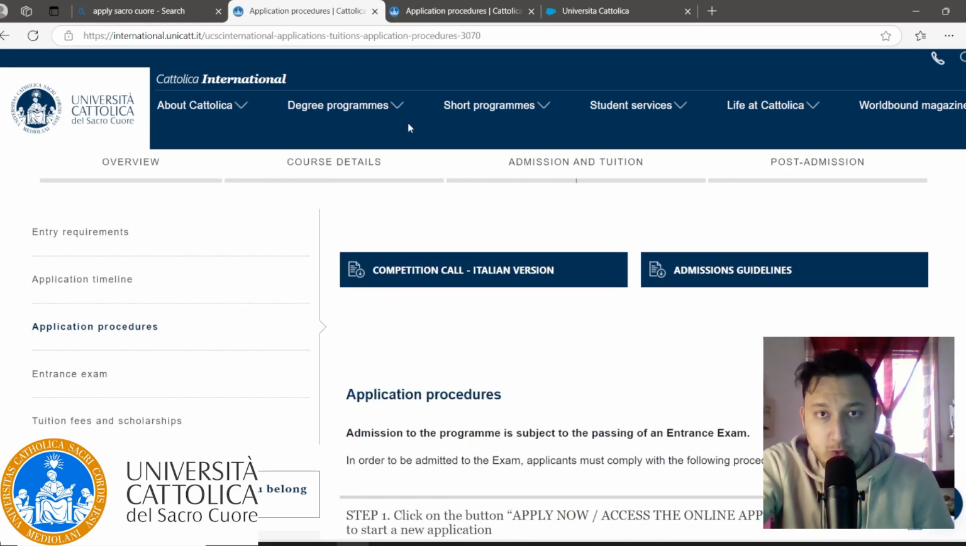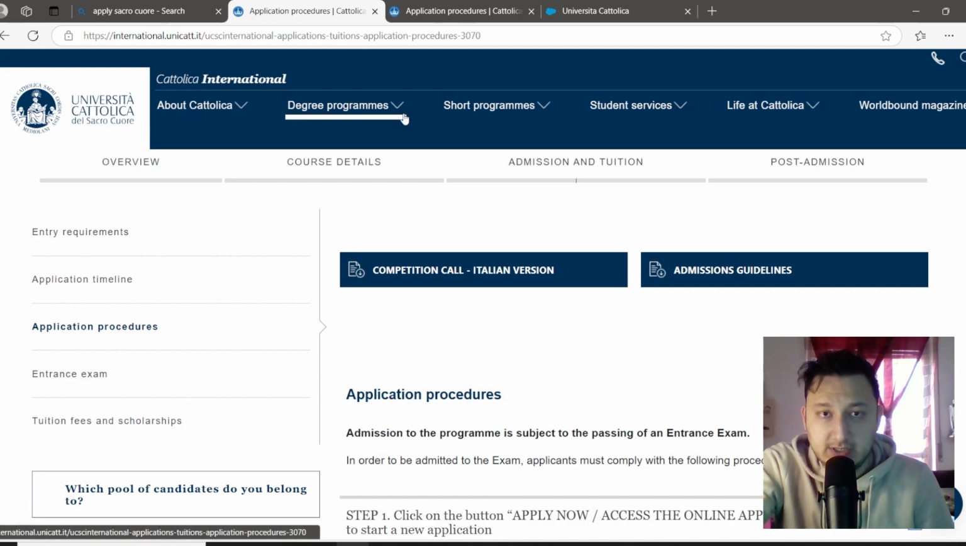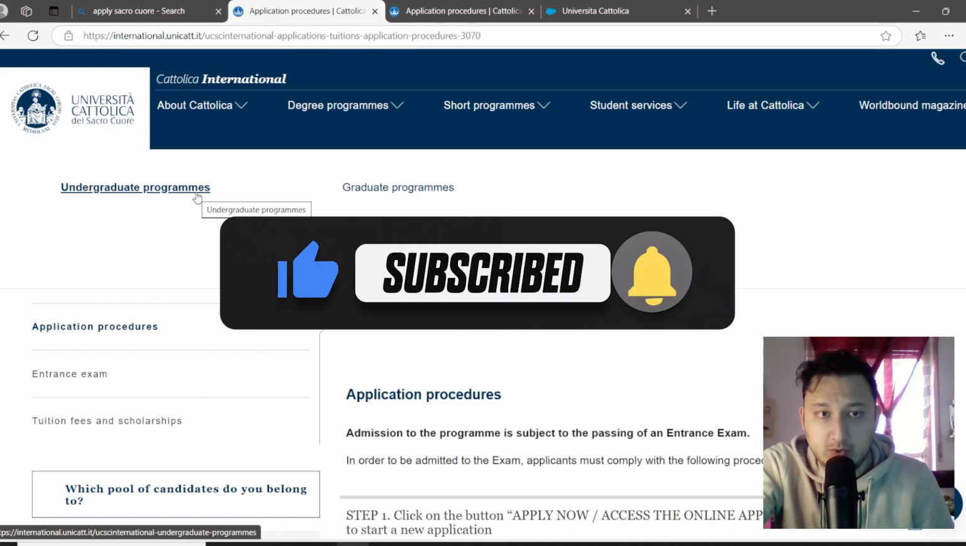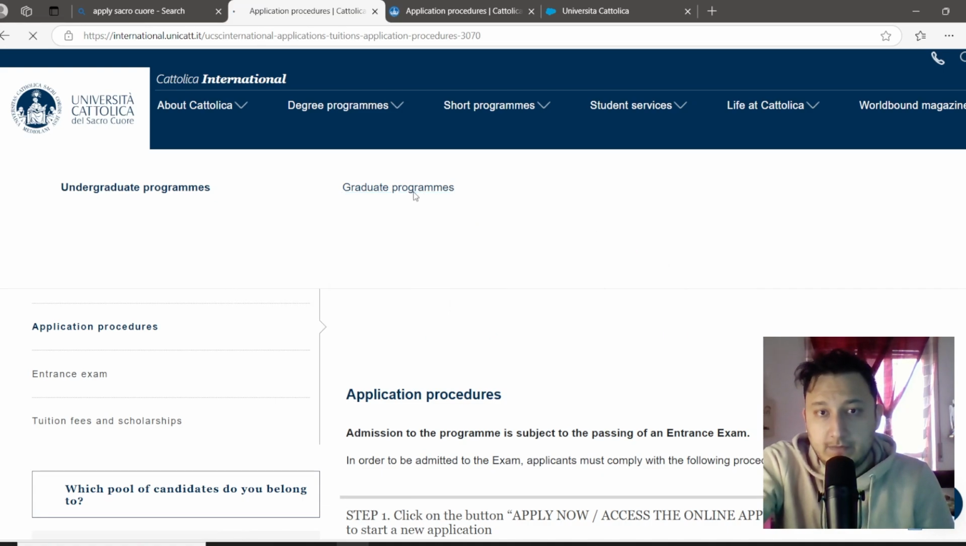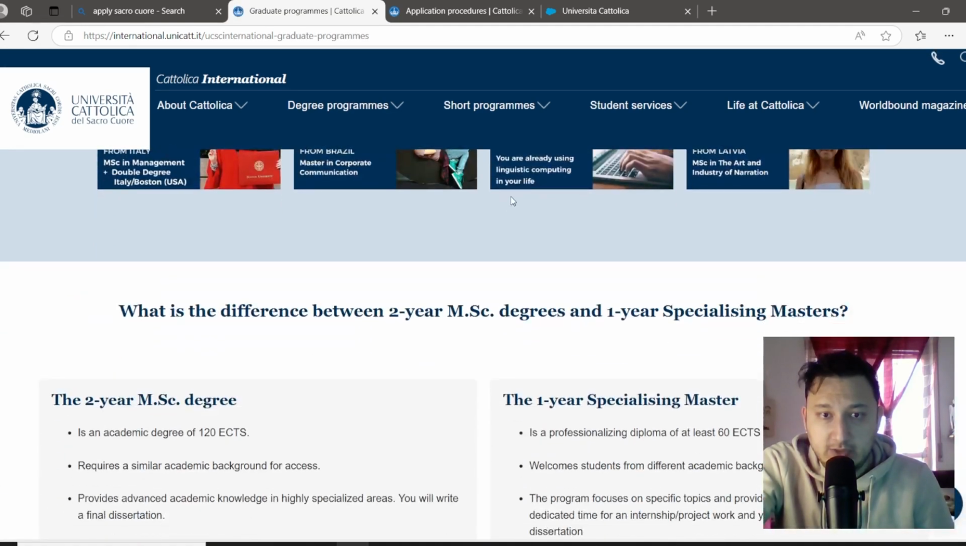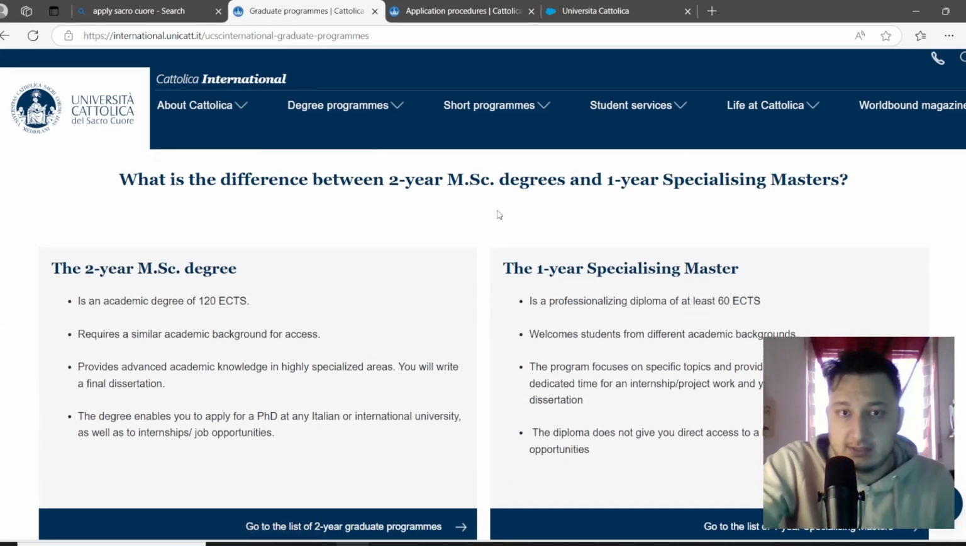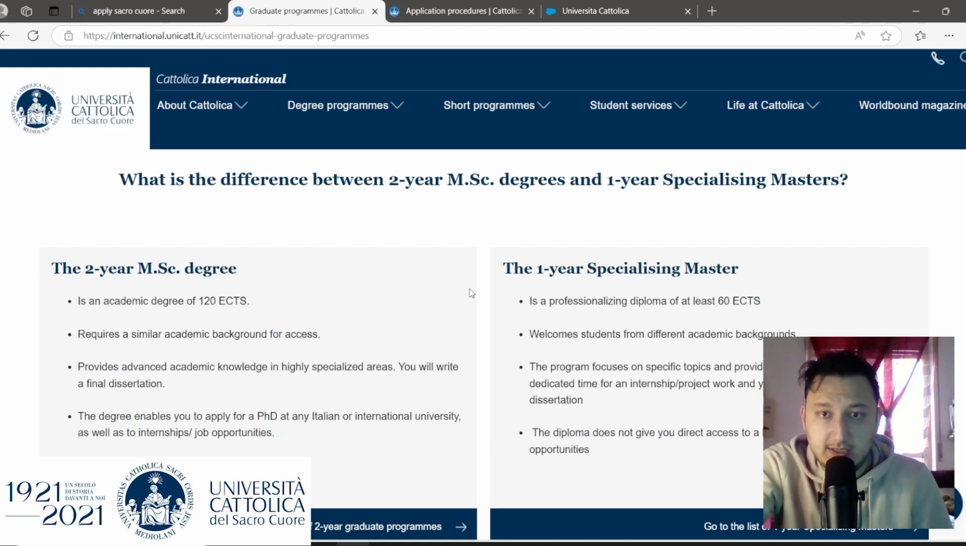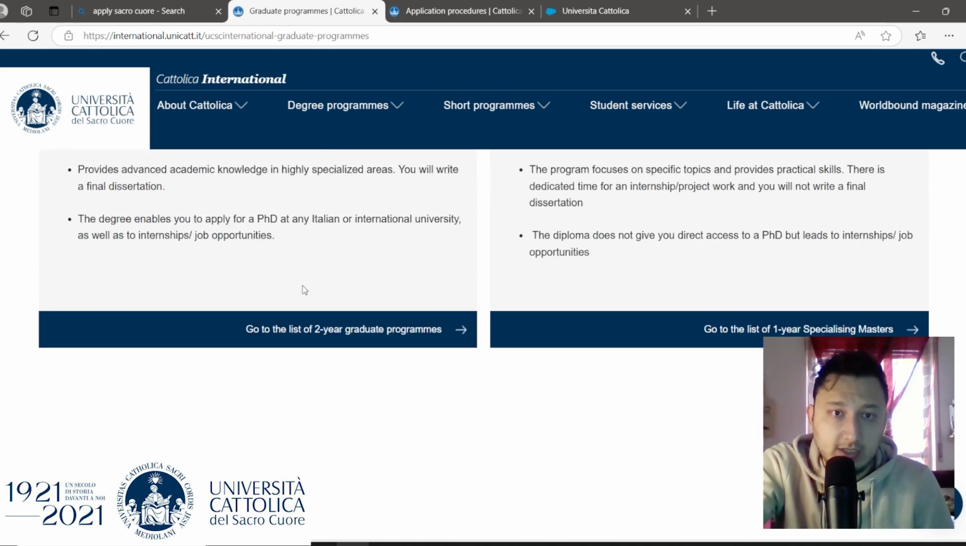Also, first I want to show you which programs are inside the university. In the undergraduate programs, it means if you want to apply for the bachelor's degree, or graduate programs for the master's or PhD. So I've chosen graduate programs to see the fields. For the master's degree, it is 120 ECTS for passing in 2 years, and for the specializing masters it's 60. Today I'm just starting for application for 2 years for master's degree.